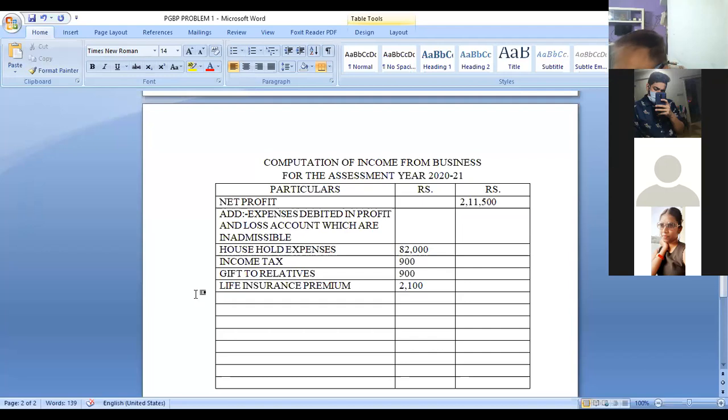Anticipated losses will not be considered. We don't take anticipated losses. Remember, hence it is not a business expenditure, because it's an anticipated loss. So we'll enter that bad debts reserve. How much is the bad debts reserve? 800. Next.